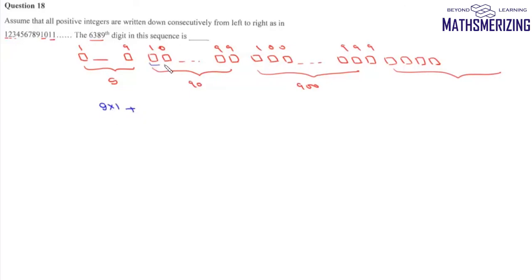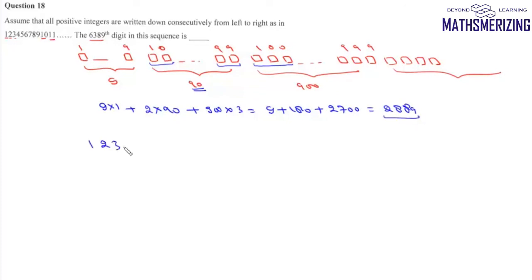Now the number of digits occupied by these 2 digit numbers will be simply 2 into, now the total number of such numbers is 90, and the number of digits occupied by 3 digit numbers is 900 into 3. So it comes to 9, 180, 2700. So it will be 2889. So starting from 1, 2, 3 up to 999, there will be 2889 digits.